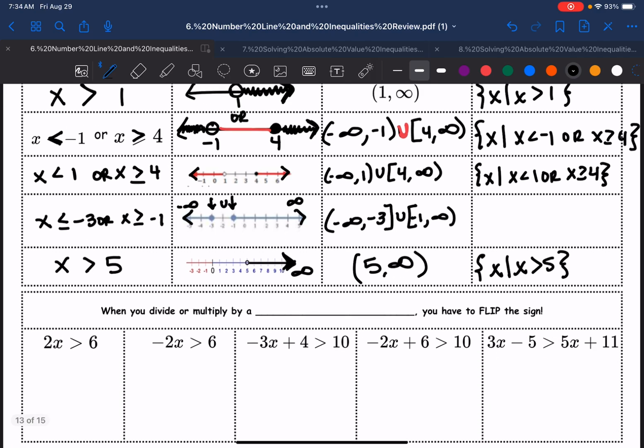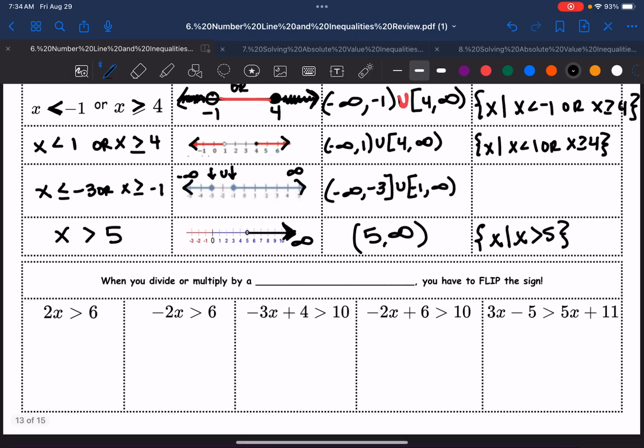There's one more thing I need to review quickly here at the bottom, because we're going to start solving inequalities, and you need to remember, and I know for sure you've learned this, but it's been a long time, you've slept a lot since then. When you divide or multiply by a negative number, remember we have to flip our inequality symbol. What do I mean by this?